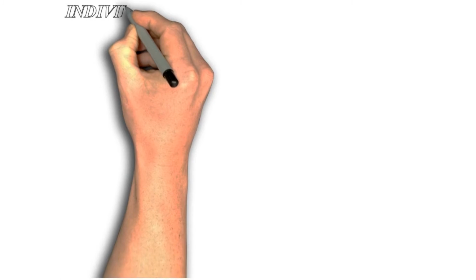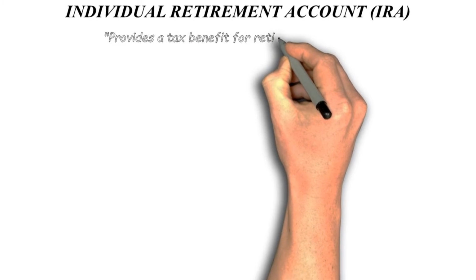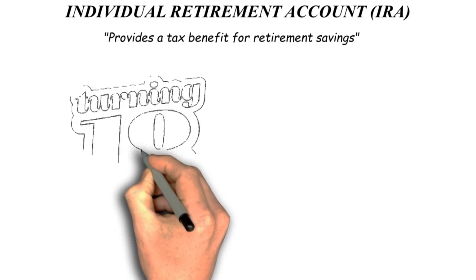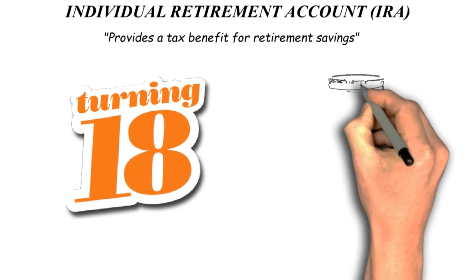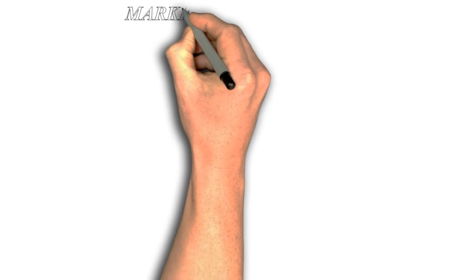Individual retirement account, IRA. An individual retirement account, IRA, is a sort of retirement account that comes in a variety of forms and provides a tax benefit for retirement savings. You may start an IRA as soon as you turn 18, but not all types of IRAs are instantly available.